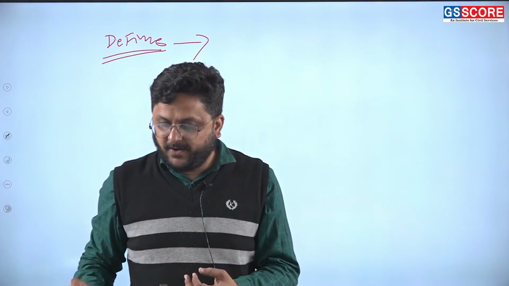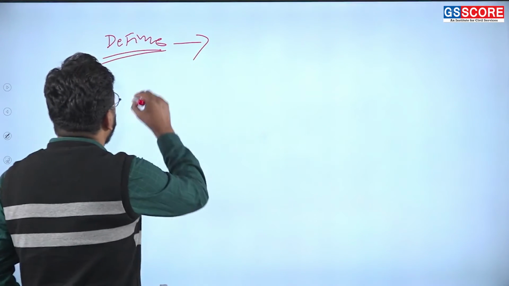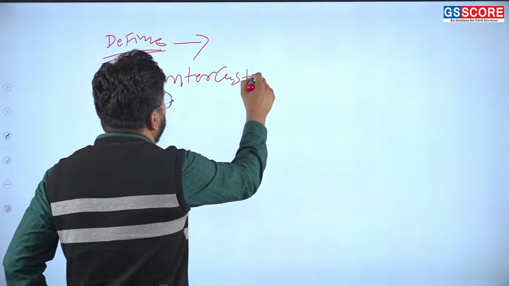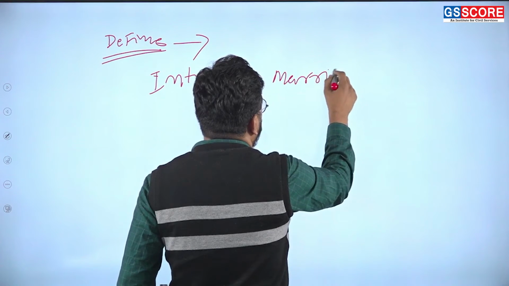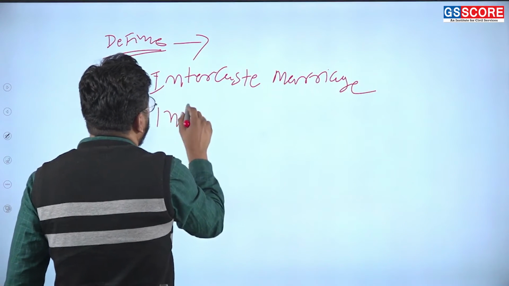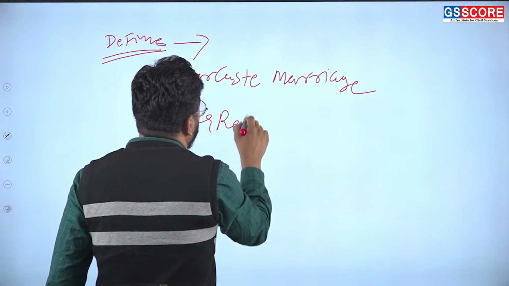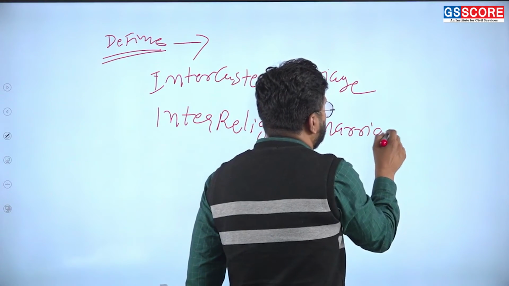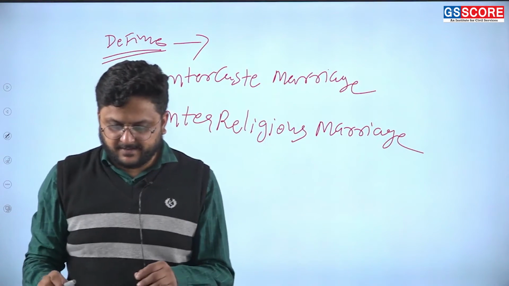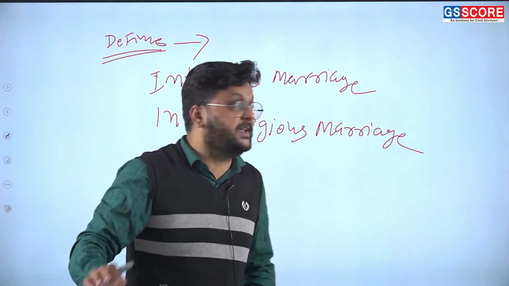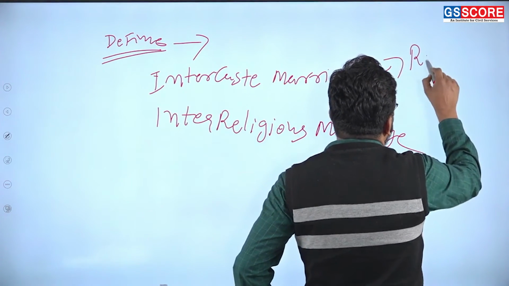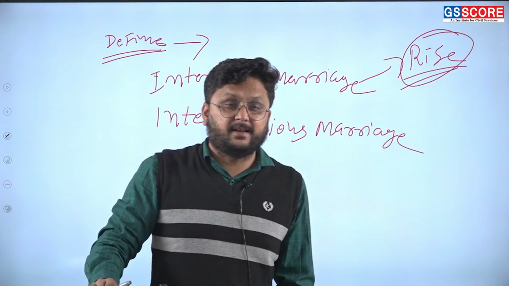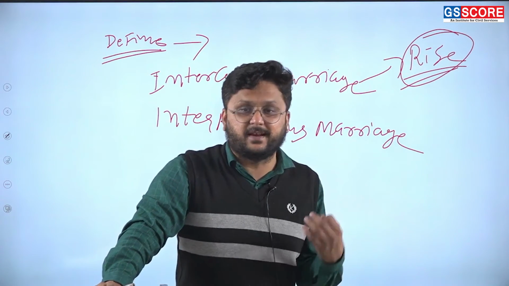And then in the body of the answer, you will first discuss intercaste marriage and then interreligious marriage. So here, the reasons for the rise of intercaste marriage. You will mention some points. Some of the points you can write here are: